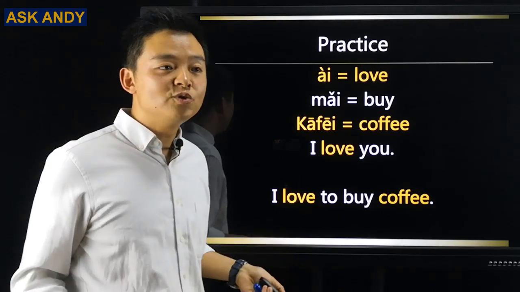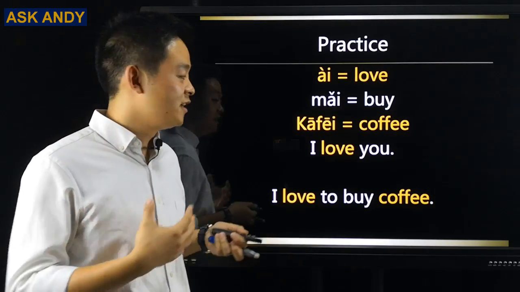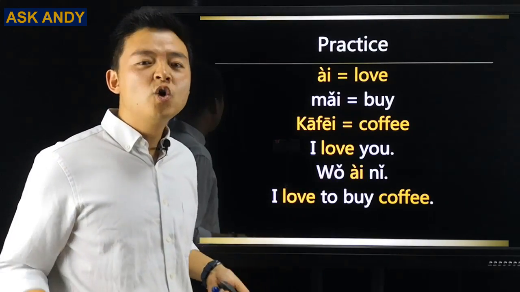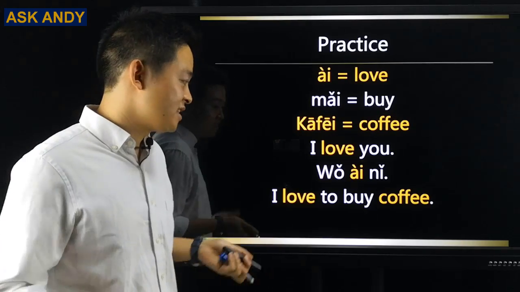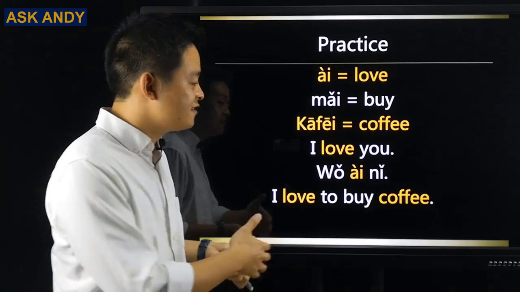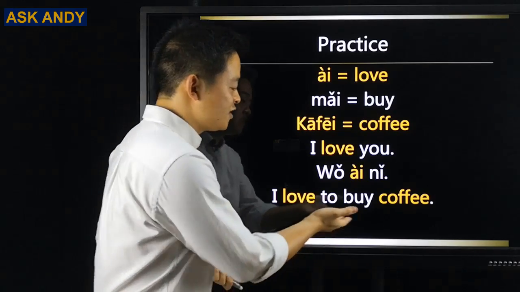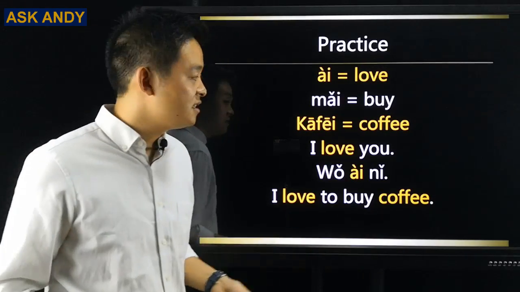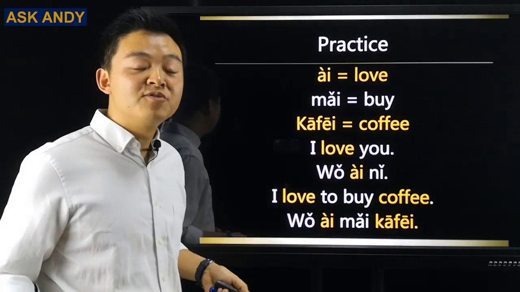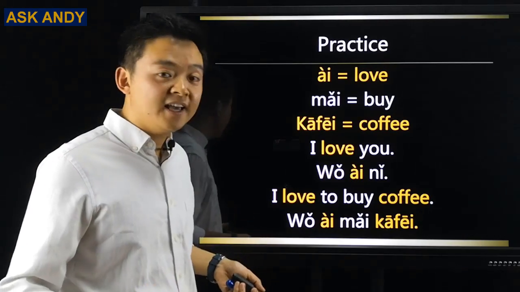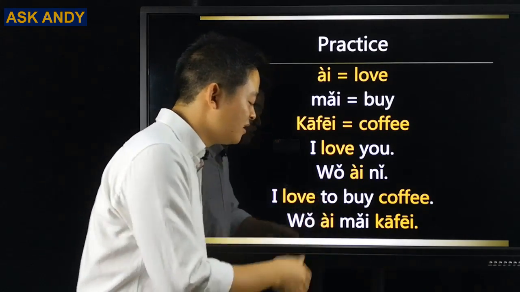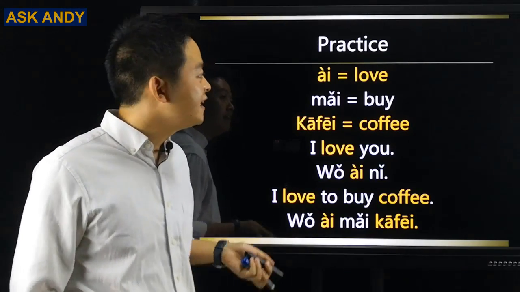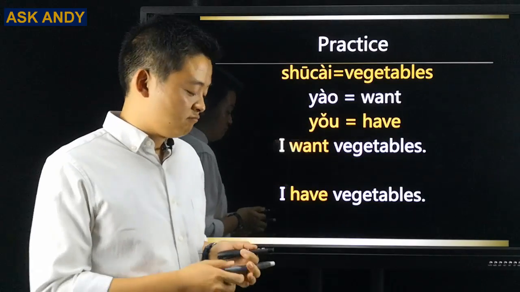So what about I love you? We already know I is 我, you is 你. Easy, piece them together. That will be 我爱你. That's I love you. And then what about I love to buy coffee? So you're going to think, what about this to buy? It's infinitive. Don't worry about that. In Chinese, we just do I love buy coffee. So easy. And then that will be 我爱买咖啡. You can pause a little bit in the middle. So that will be 我爱买咖啡.